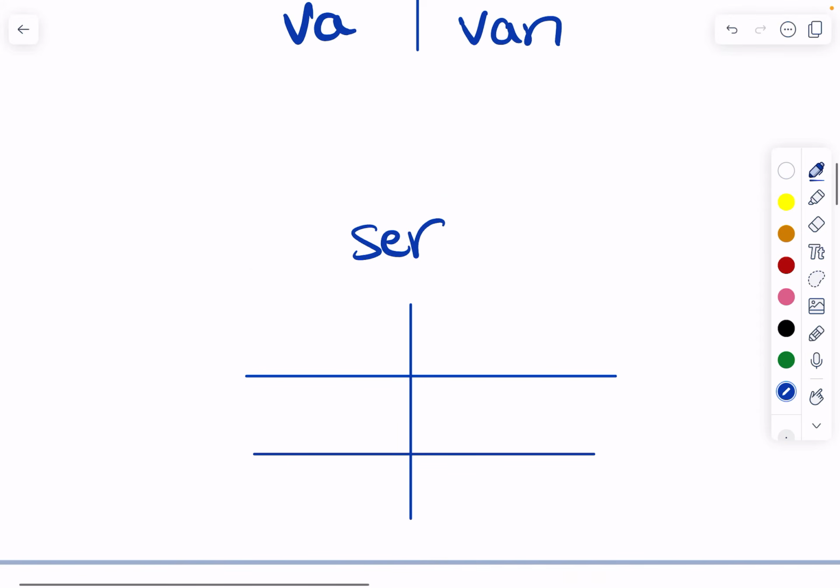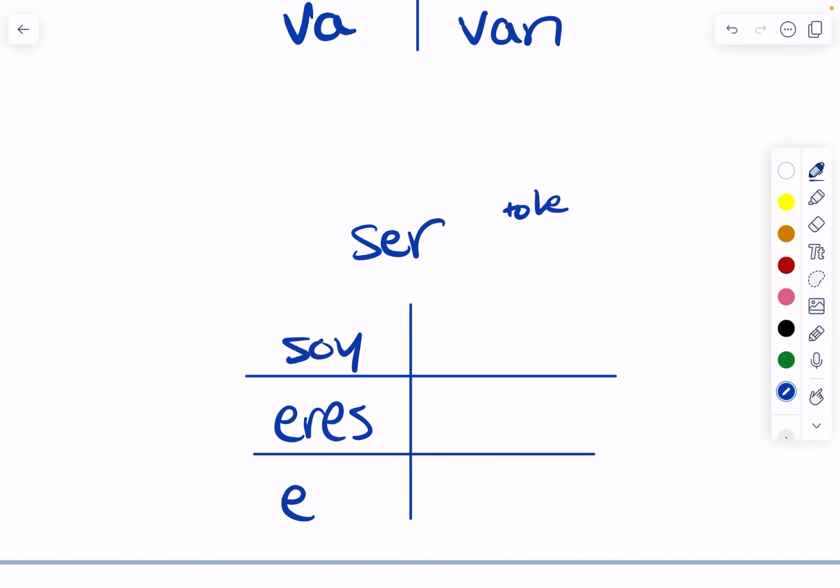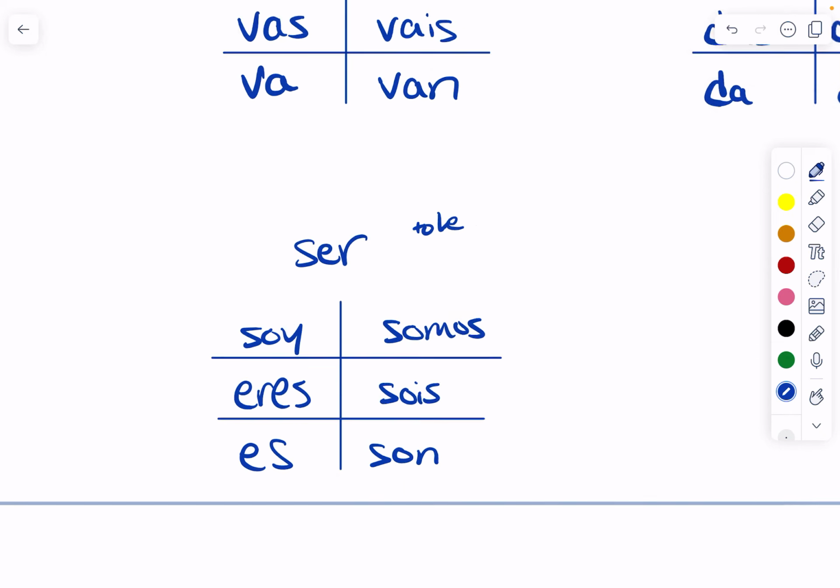And one more irregular verb, ser, which also means to be. Pretty similar to ir. Yo soy, tú eres, él, ella, usted es, nosotros somos, vosotros sois, ustedes, ellos, ellas son.